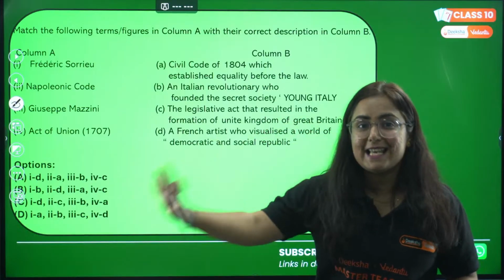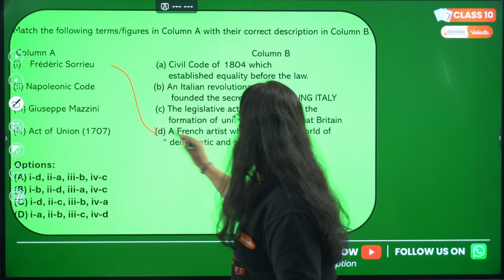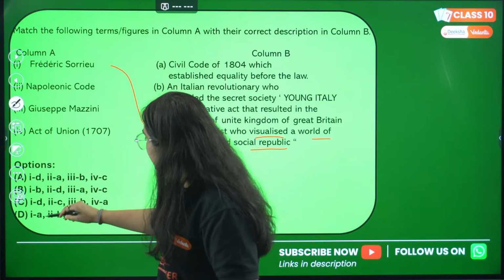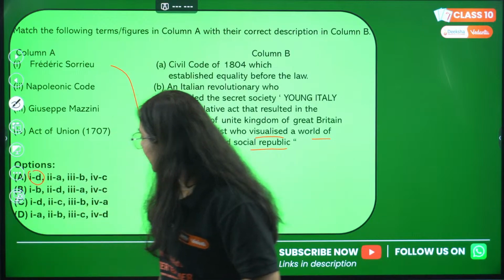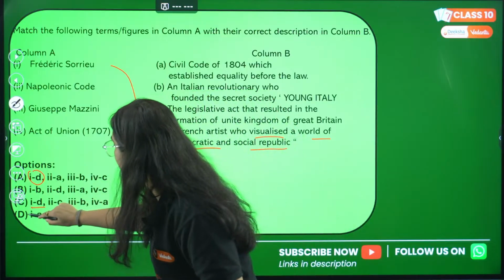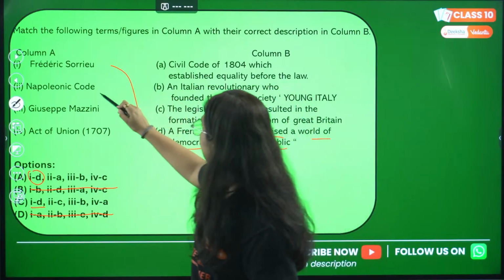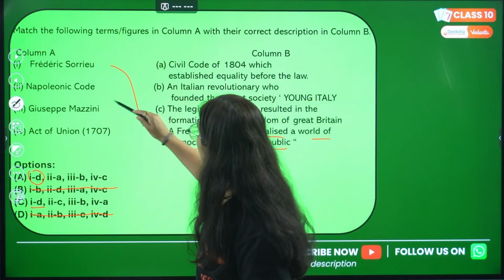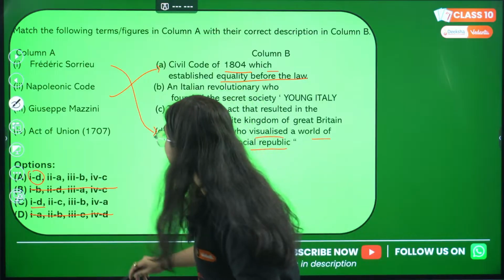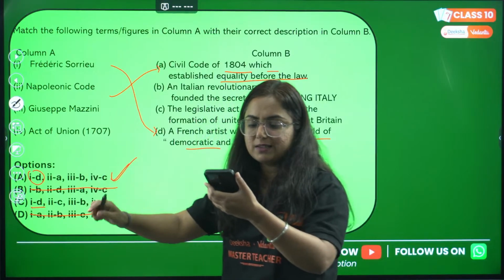Fine, this is the easiest one, however it seems very difficult. Frederick Sorrow was a French artist who visualized a world of democratic and social order. So let's match the first one with D, which is correct. So in first one D, we have two options. We will eliminate this one and then we will eliminate this one too. Moving to Napoleonic Code. So what was Napoleonic Code? A civil code of 1804 which established equality before law. So it's A. A is the correct answer. Very good to all those who have answered it as A.